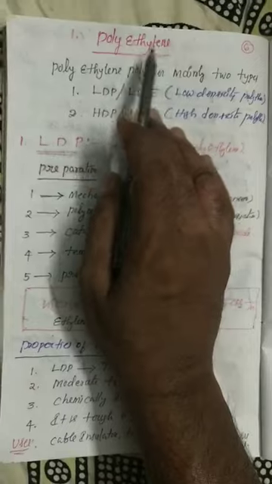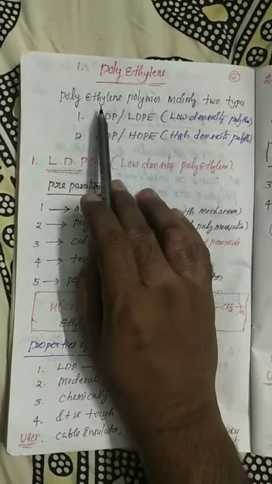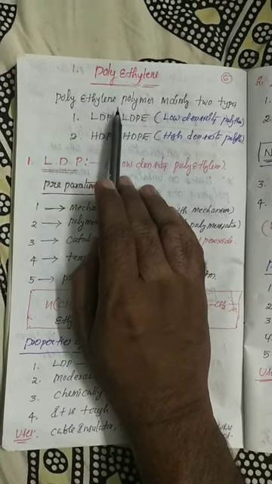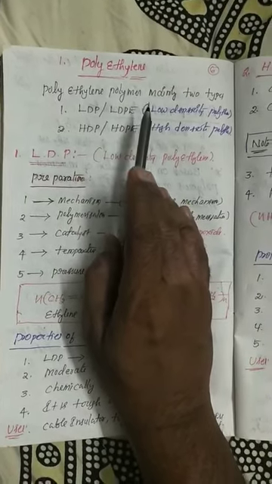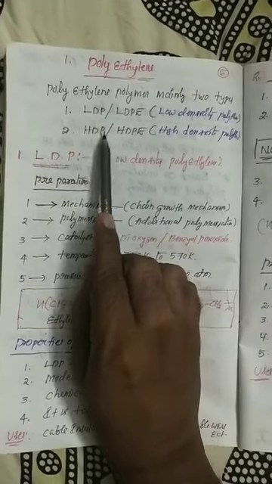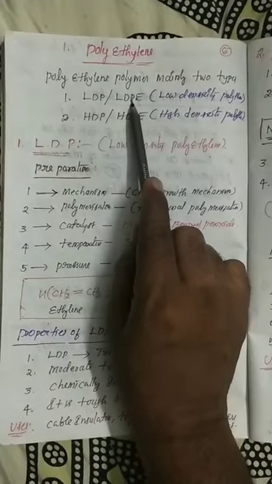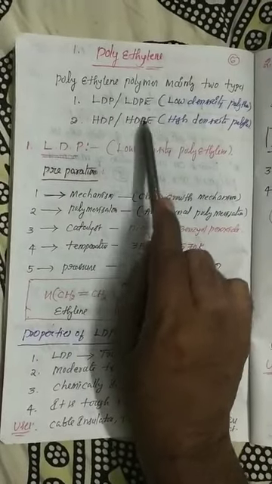Now the first one, polyethylene, polythene cover. Already you know polythene cover. My dear students, in our day-to-day life, human beings use 2 different types of polythene covers. Number 1 is the LDP polythene cover. Number 2 is the HDP polythene cover. LDP, another name is generally LDPE, and HDP.